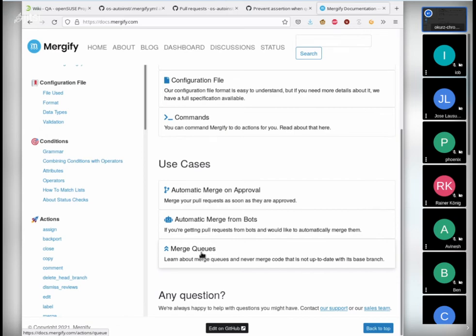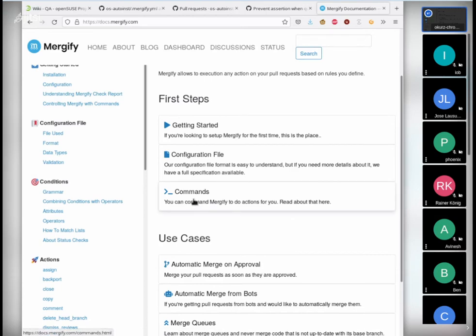But what Mergify will do, it will decide which one should be merged first, and then the other one will be updated and rebased based on the merged new state. Checks will be reconducted again to check like, okay, does B now conflict with A, or the other way around? Then you can actually tweak that and control that to be sure that even after one is merged, the other one wouldn't conflict.